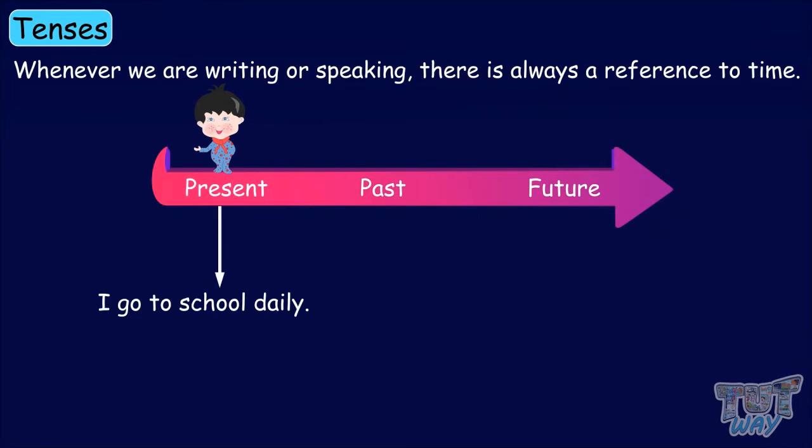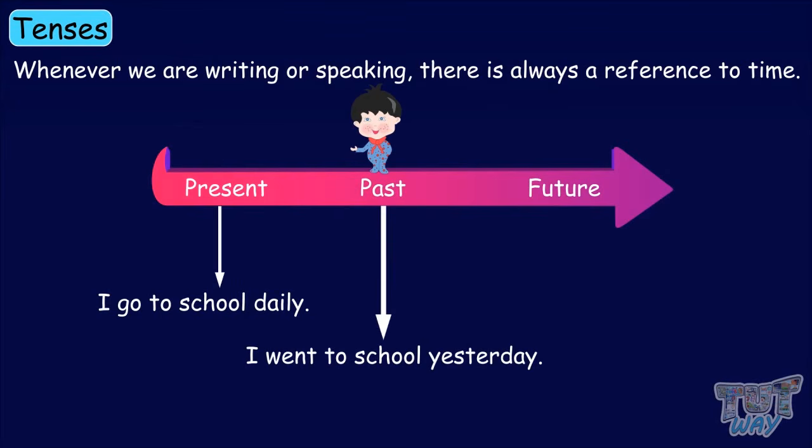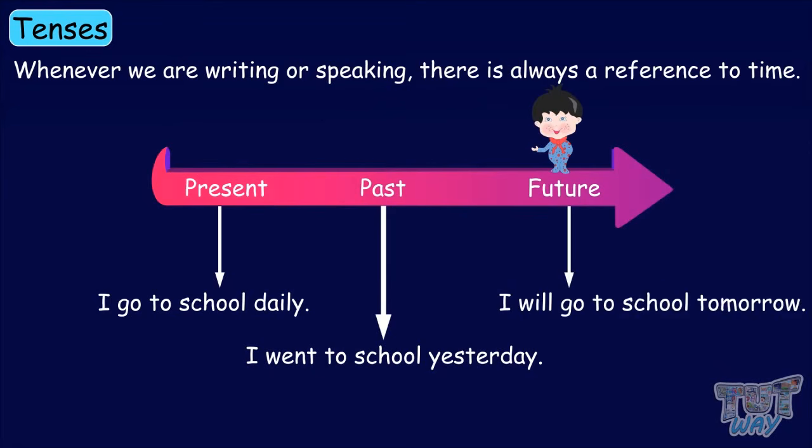This sentence is in present tense. I went to school yesterday. Here, we are talking about something that has already happened in the past. I will go to school tomorrow. Here, we are talking about something that is yet to happen or will happen in the future.